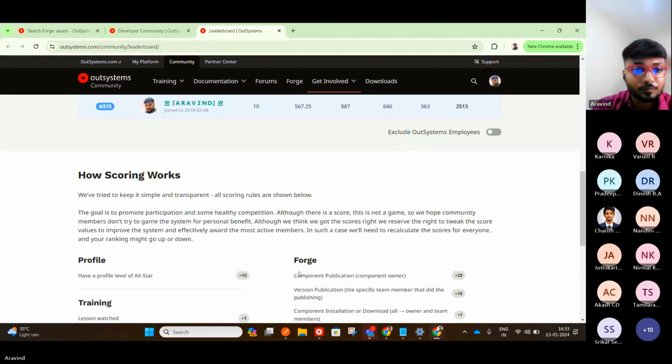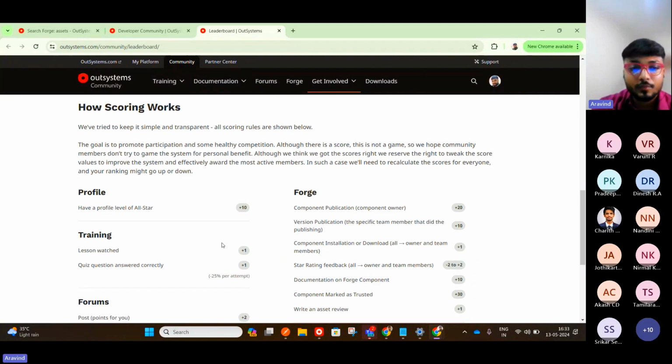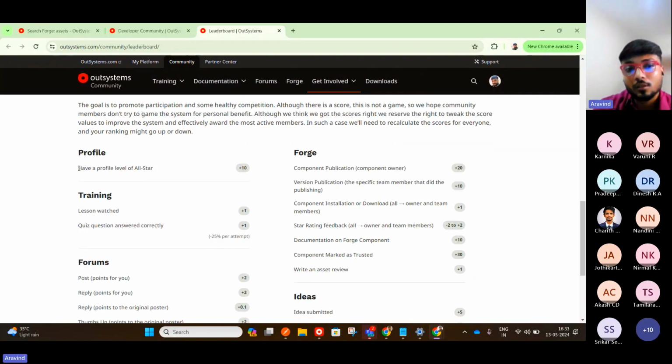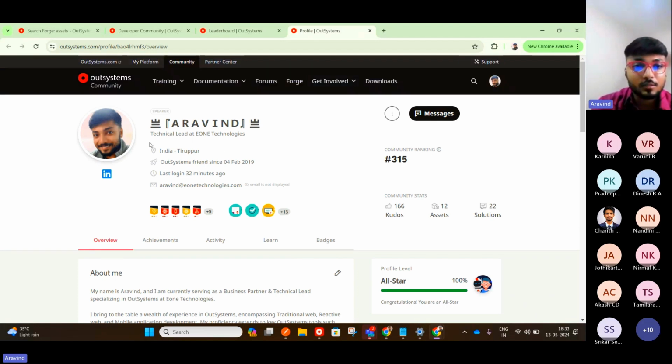And if you scroll down, they have added how scoring works, right? So first of all, you have to update your profile first. So your profile should be updated. It cannot have something else, right? Just maintain your profile like Facebook, Instagram, like that. See, this is my profile. I'm just giving you an example.